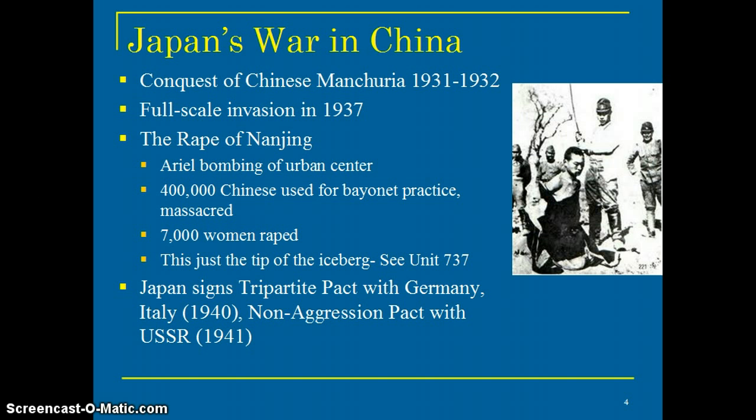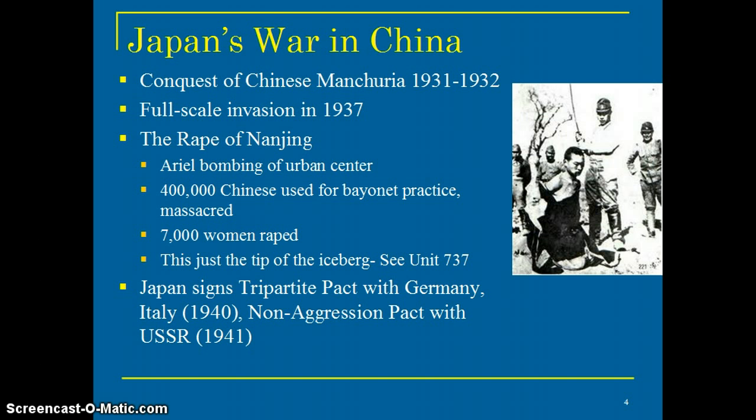Well, the full-scale invasion takes place by 1937, and they have a big chunk of China called Manchuria, which they essentially take over. In 1937, they move into China proper, and they start to do some terrible things. The rape of Nanjing, same thing, depending on who's translating, just shows the sickness that's going to be involved in this war, World War II, more so than any other war. The brutality, the dehumanization, all the terrible stuff that's associated with World War II.